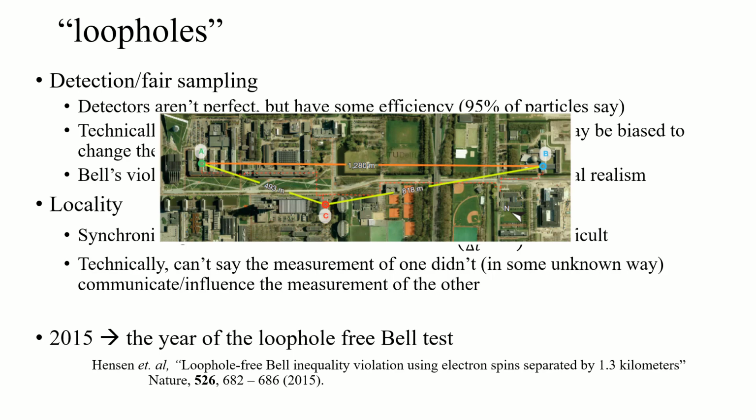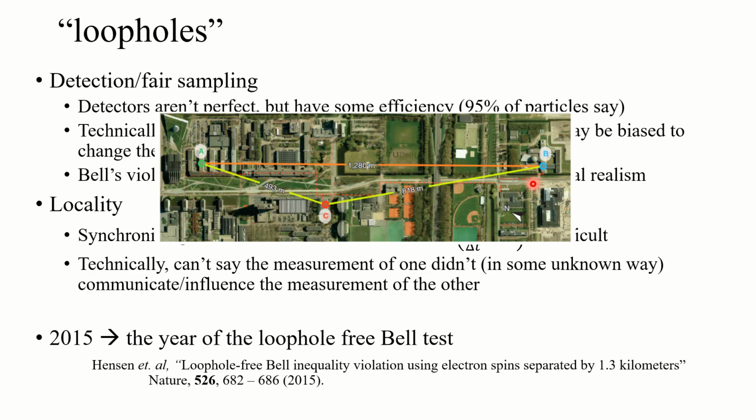What this group from Delft actually did in this Hensen paper is they set up a system that sent two photons to their diamonds, and measured the spins of the diamonds in one measurement setup at A on one side of the Delft campus, and one at setup B on the other side, just over a kilometer away, and measured their correlations.